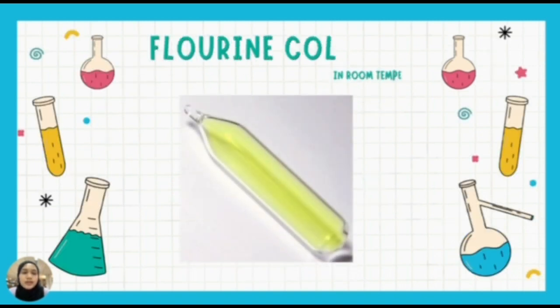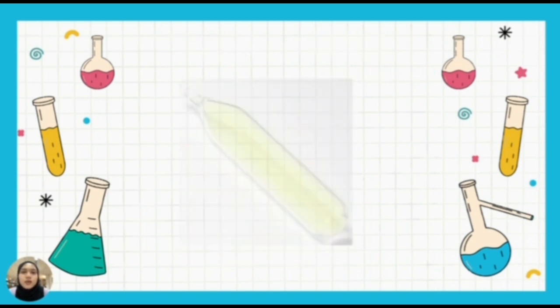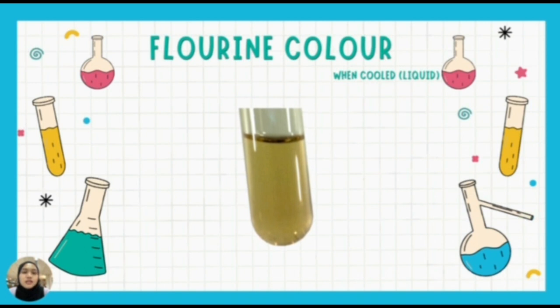Next is the fluorine color at room temperature. This is the fluorine color at room temperature. It is slightly yellow. And this is the fluorine color when cooled, which means just now was the gas fluorine color, but now it is the liquid fluorine color.